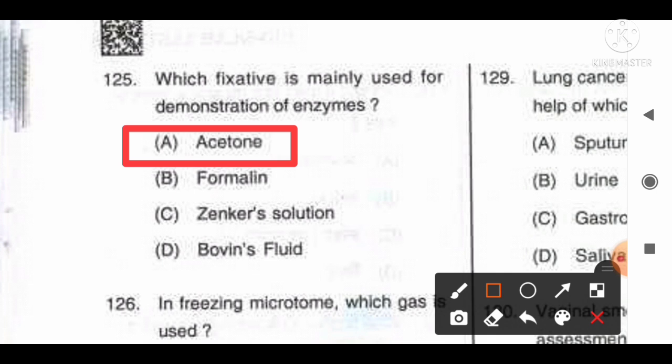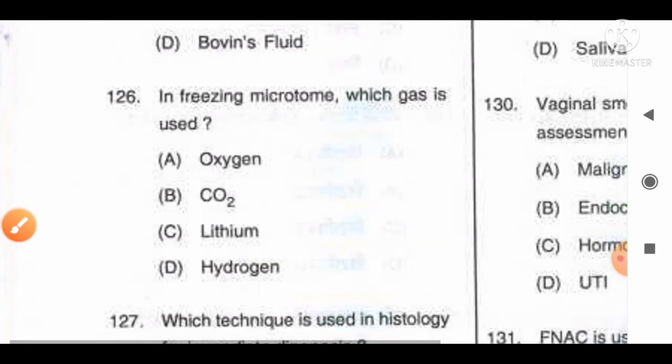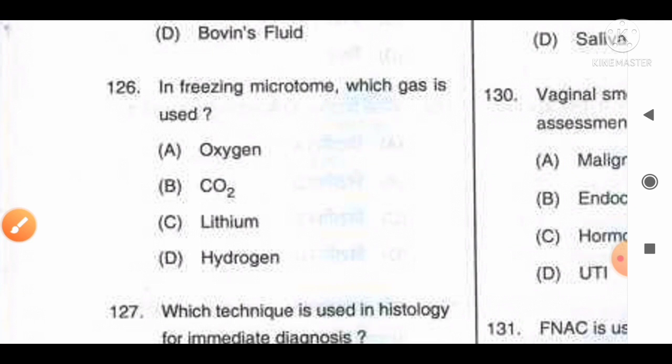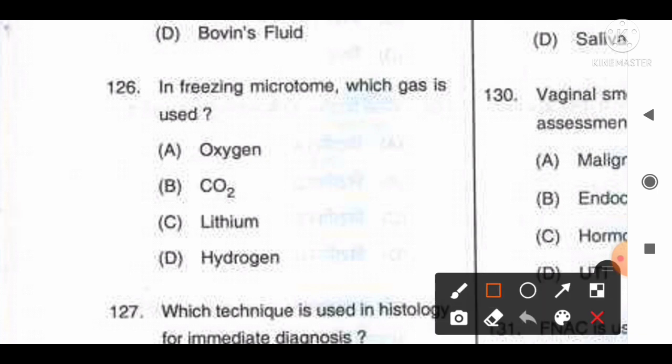Move to the next question, number 126. In freezing microtome, which gas is used? The options are A, oxygen, B, carbon dioxide, C, lithium, D, hydrogen. Information available regarding this question: in freezing microtome, carbon dioxide is most commonly used. Liquid nitrogen is another substance that can be used for freezing the tissues, but in general carbon dioxide is used. So option B, carbon dioxide, is the correct answer for this question.